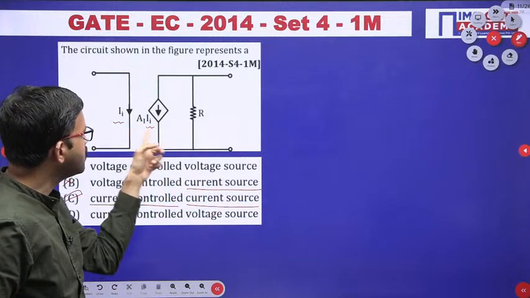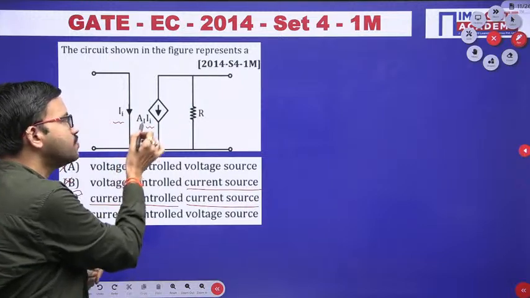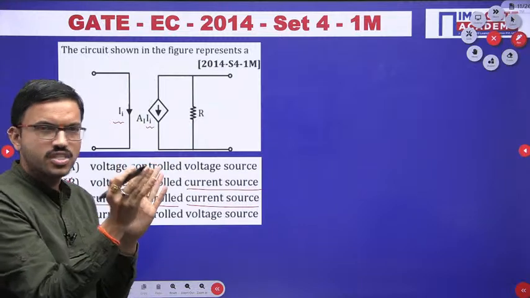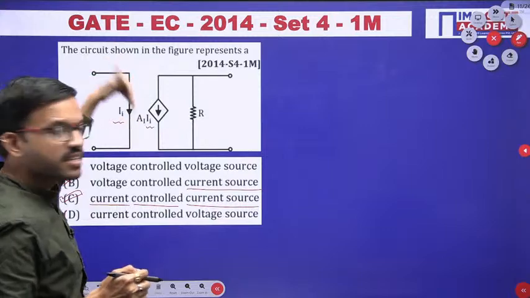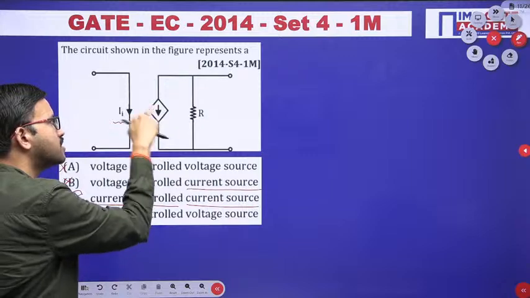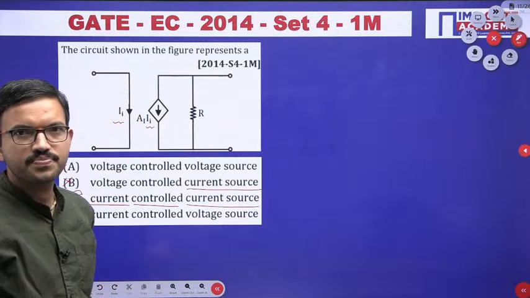Based on this notation, A is the current gain, a constant value, but IA is the current flowing through this particular input branch. So the output depends on another current. That's why here we have to choose option C. I hope it is clear.